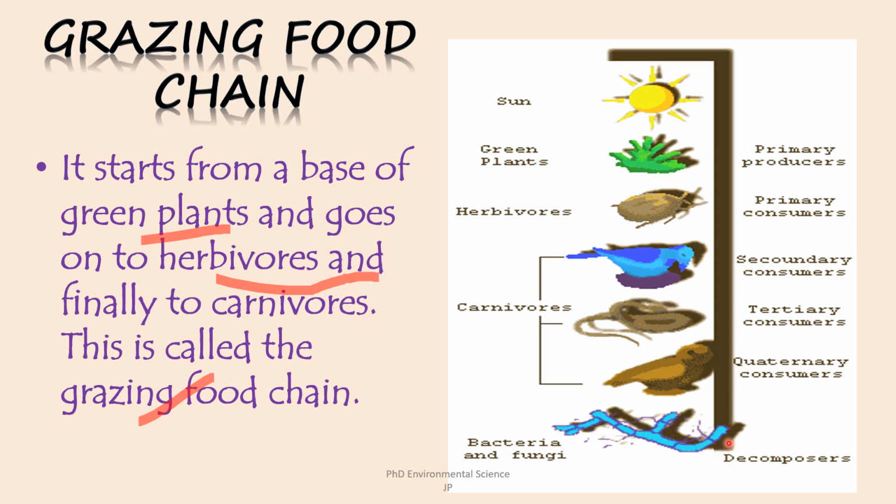Decomposers such as bacteria and fungi break down dead organic matter and waste products, recycling nutrients back into the ecosystem. They play a crucial role in maintaining the flow of energy and matter. So the food chain which starts from the base of the green plants, it is termed as grazing food chain.